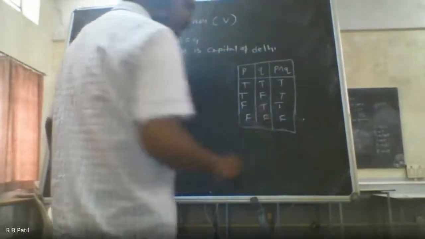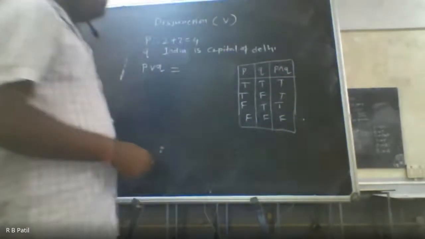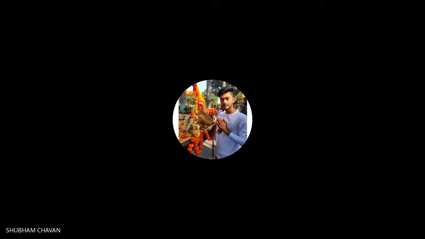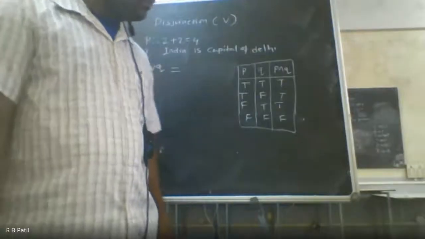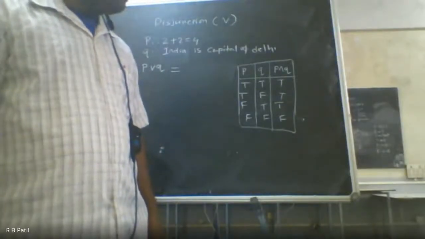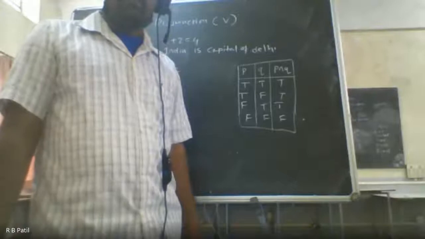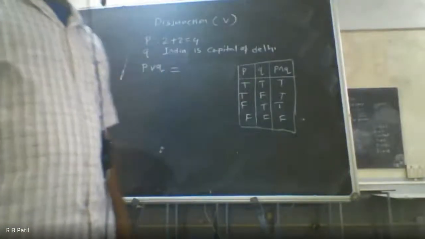So, can anybody define disjunction? Can anybody define this one in the way we have defined in the last one? Can anybody give me the definition of disjunction? When both inputs are false, the output is false. Otherwise, it is true.